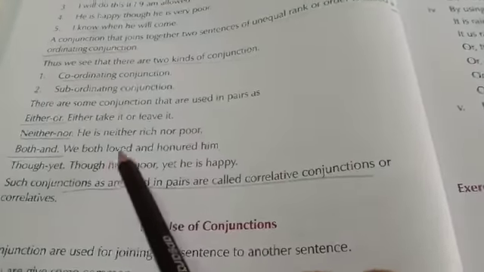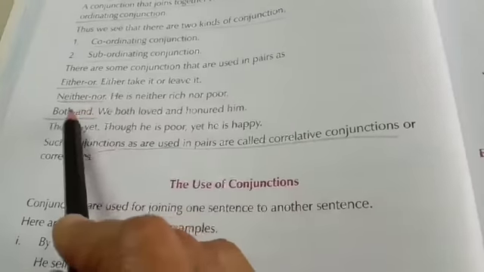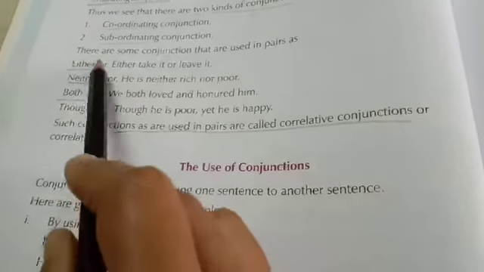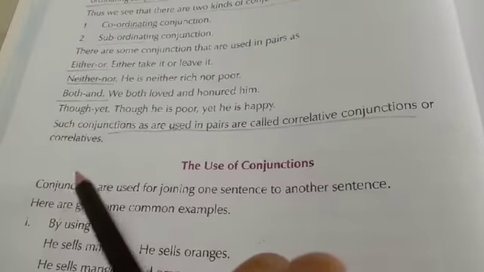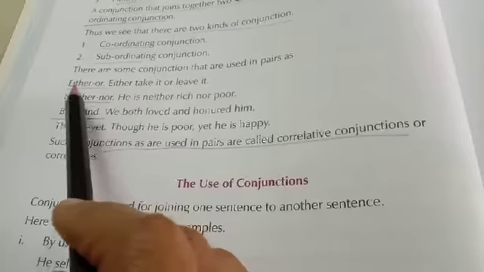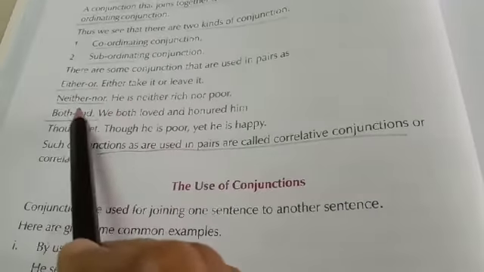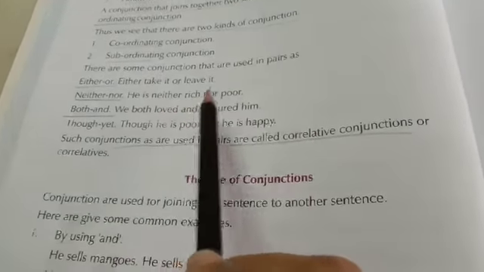There is one more pair where we make use of the words either or, neither nor, both and. These are the words which, when we use them in sentences, are called correlatives. Either you take this or leave it. He is neither rich nor poor.